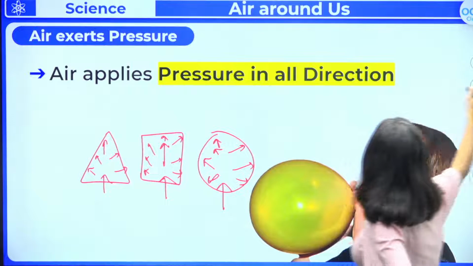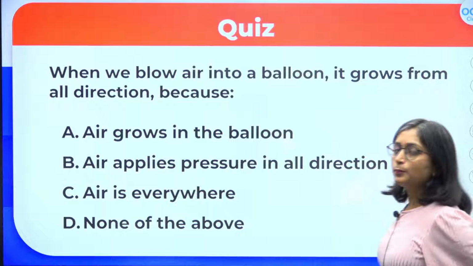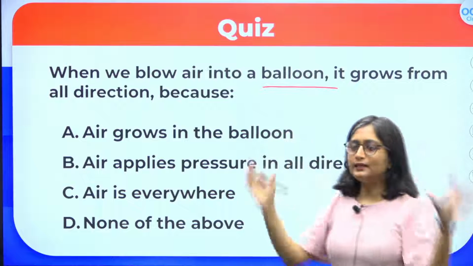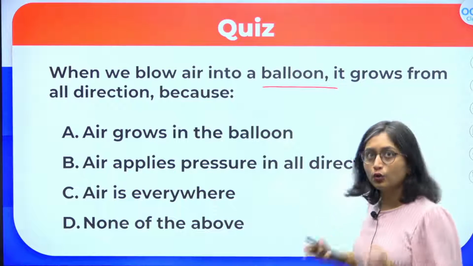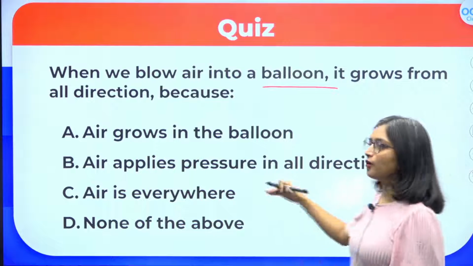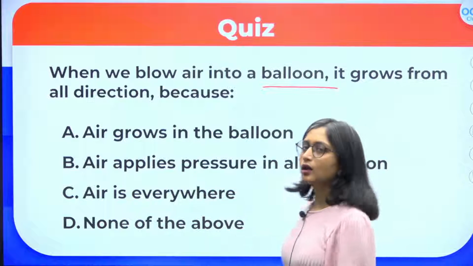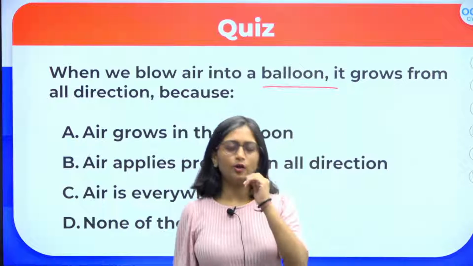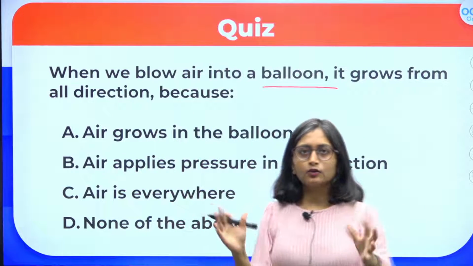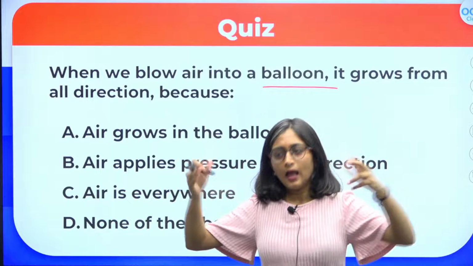Fine. So here is the question. When we blow air into a balloon, it grows in all the directions because: air grows in the balloon, air applies pressure in all the directions, air is everywhere, or none of the above. Children, look at this question very carefully. Air is everywhere, right?